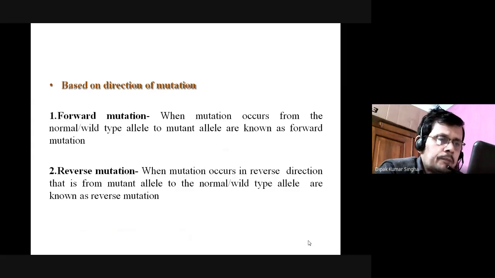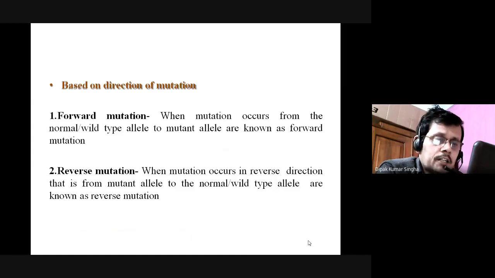Based on the direction of mutation, one is the forward mutation, another is the reverse mutation. When the mutation occurs from the normal or wild type allele to a mutant allele, it is known as forward mutation. Allele means one gene can vary into two or more types of genes. That mutant allele formation is known as forward mutation.